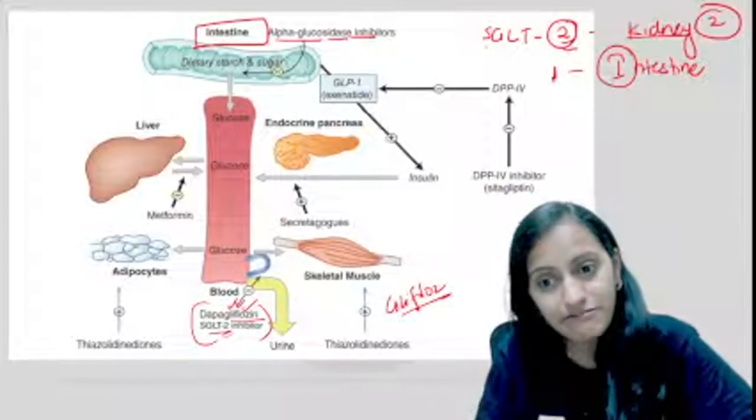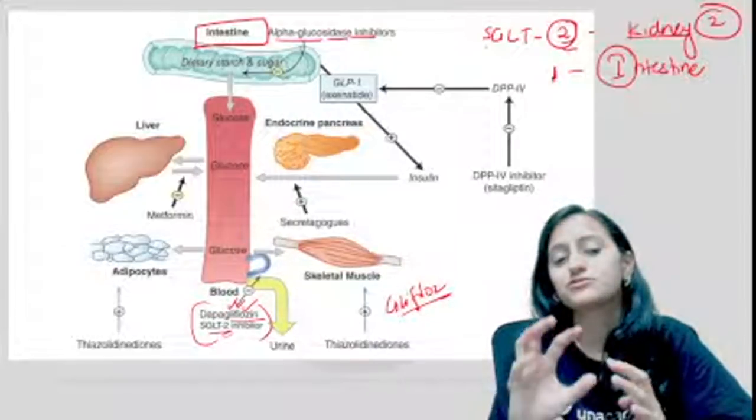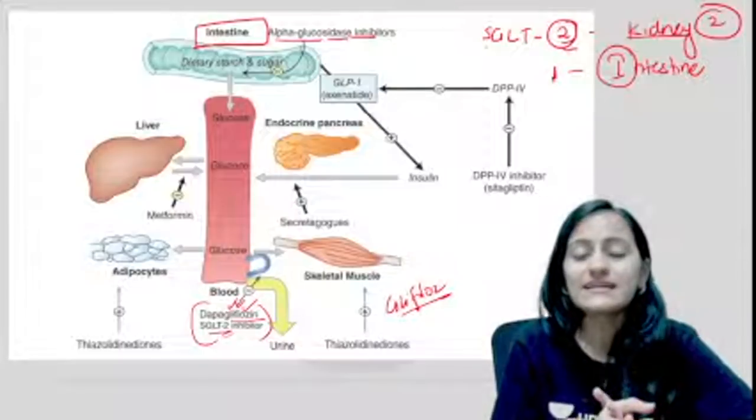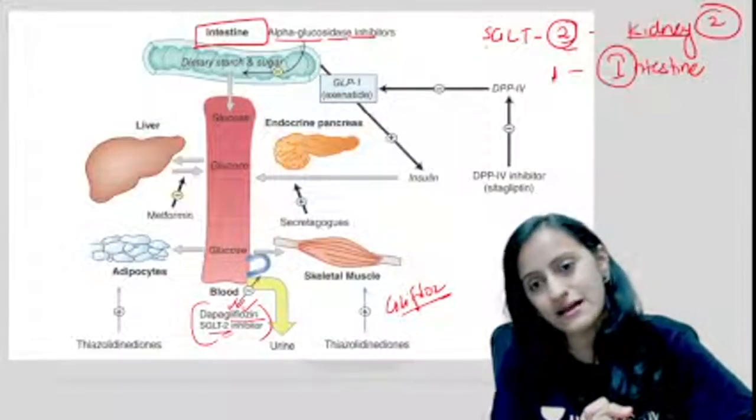Slide is not clear, CF. For you, I think you just need to change the settings, the video quality, and I think that would be better.